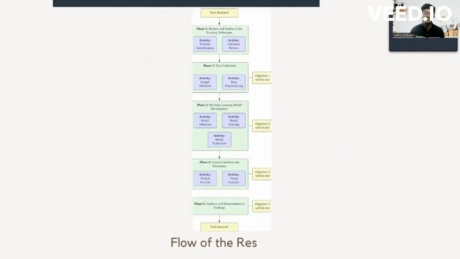So next, this is the flow of the research. At first, the research, then review and studies of the existing techniques, and then the data collection, sample collection, and data processing. After this, objective 1 will be met, and then phase 3, the machine learning model development, model selection, model training, and model evaluation. After doing this, objective 2 will be met, and then the content analysis and discussion, textual analysis, and also visual analysis, and the analysis and interpretation of findings. After this, objective 3 will be met as well.